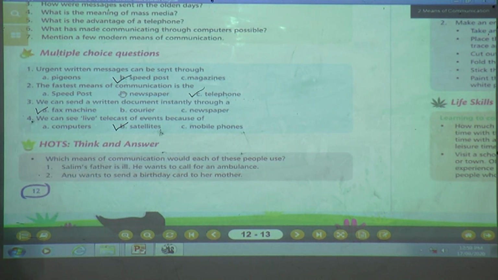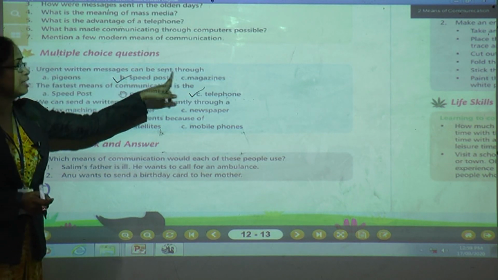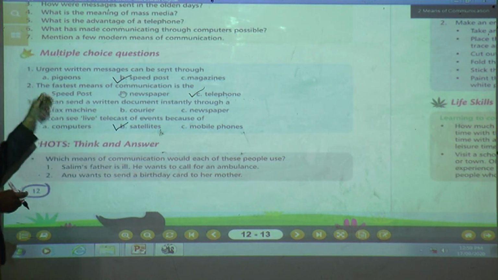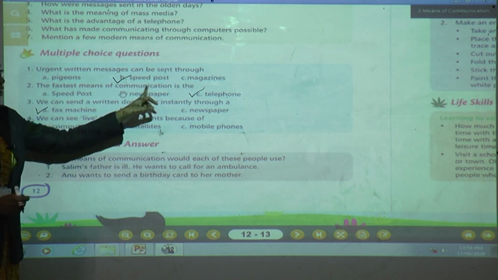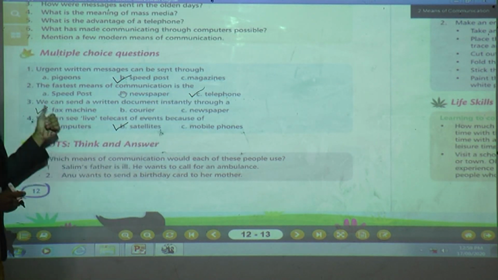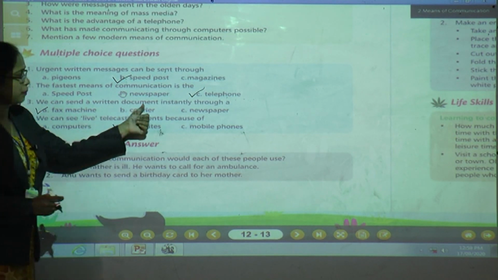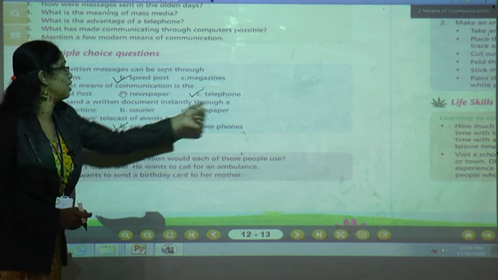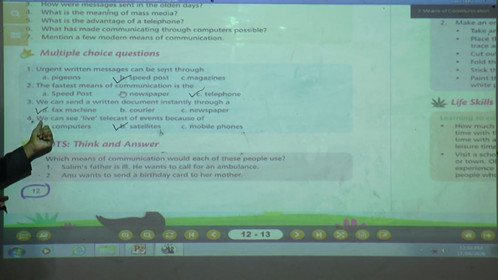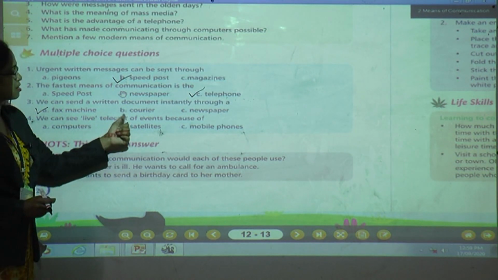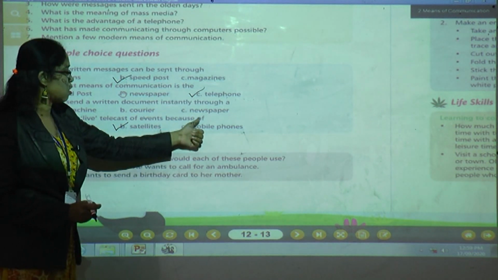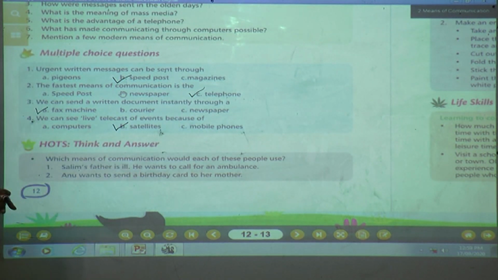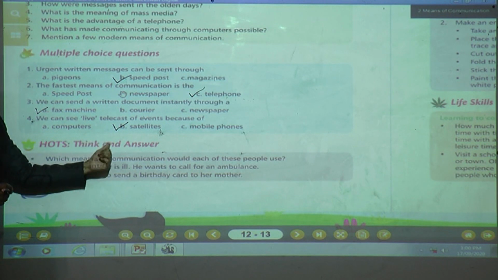Again, let us revise this multiple choice question. Urgent written messages can be sent through speed post. The fastest means of communication is the telephone. We can send a written document instantly through a fax machine. We can see live telecast of events because of satellites. Understood, children? Okay, let us see the next question, that is HOTS, think and answer.